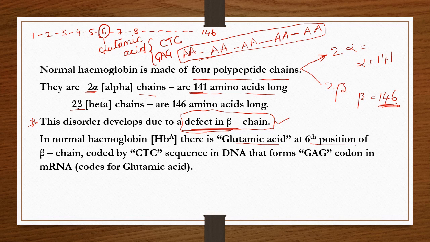If I started to explain this, it would take another 1 hour here itself. So remember that this glutamic acid on the DNA sequence is represented as CTC. When it is copied onto the mRNA, messenger RNA, it is coded as GAG. So GAG is the code on mRNA, and CTC is the code on DNA.